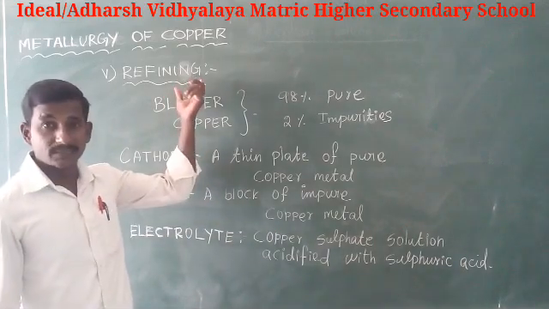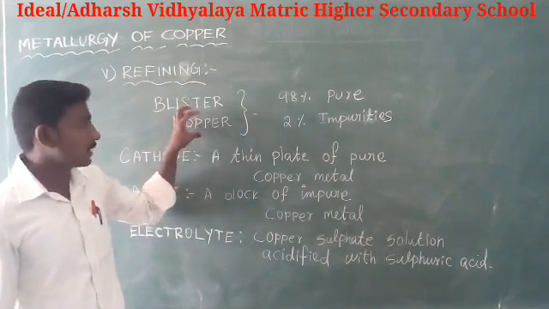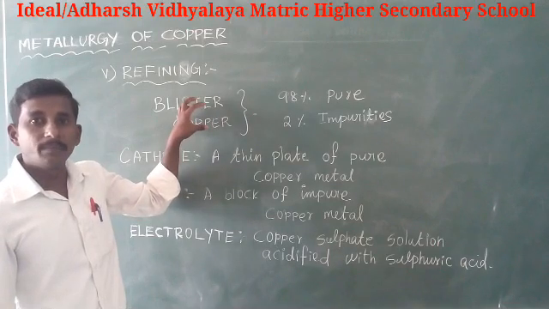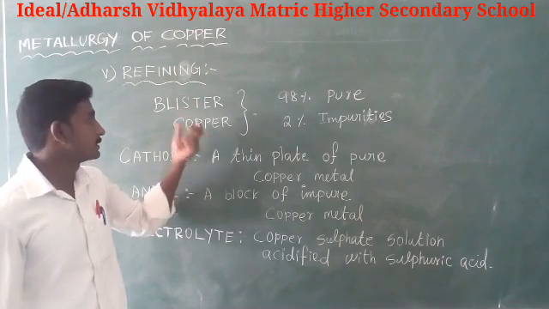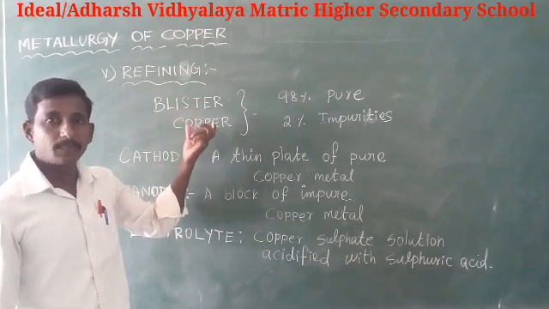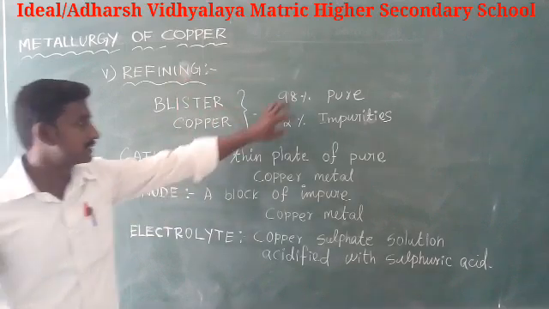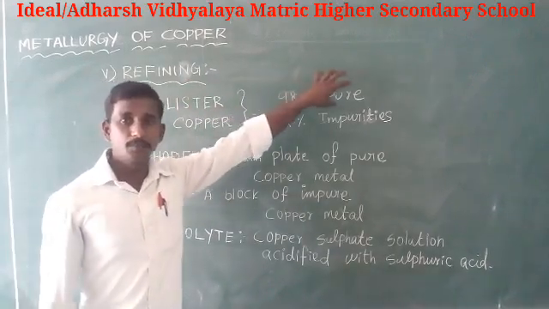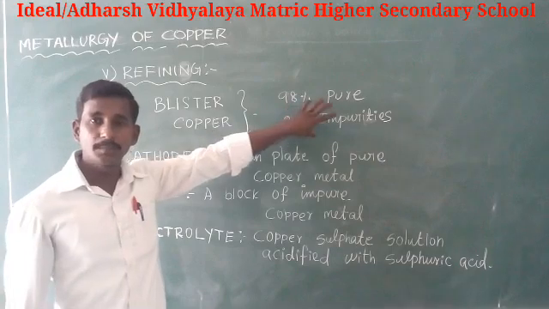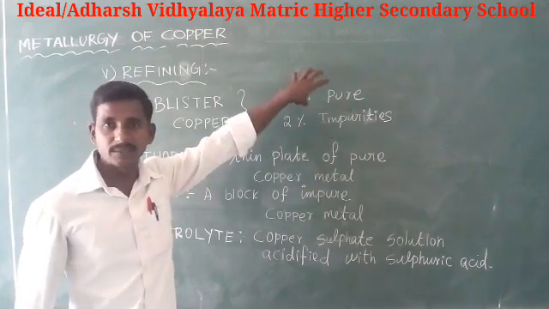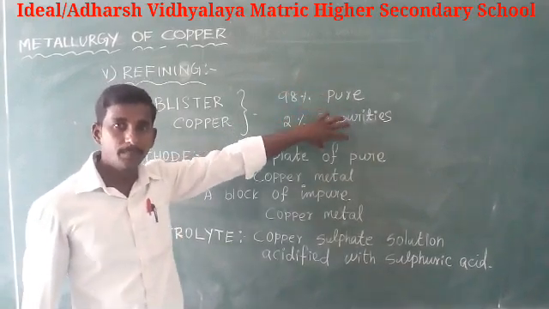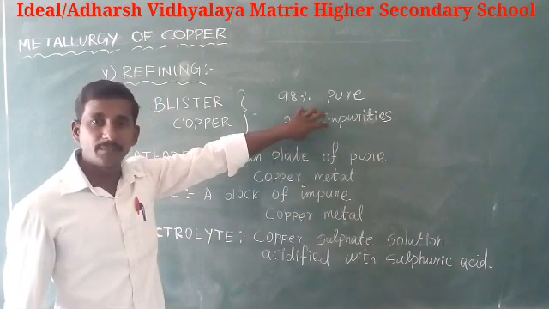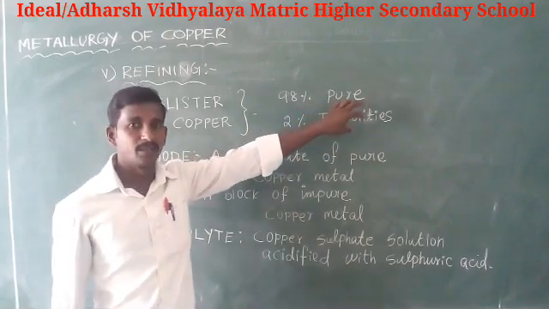Next, refining. In this process, the blister copper is purified by electrolytic refining. The blister copper obtained from bessemerization contains 98% pure copper and 2% impurities. This is purified by electrolytic refining.